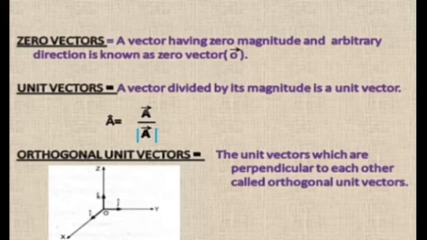Orthogonal unit vectors. The unit vectors which are perpendicular to each other are called orthogonal unit vectors. From the diagram you can see the unit vector i cap acting along the x-axis, unit vector j cap acting along the y-axis, and unit vector k cap acting along the z-axis. So all these three vectors i cap, j cap, k cap are unit vectors and also act perpendicular to each other. Hence they are called orthogonal unit vectors.